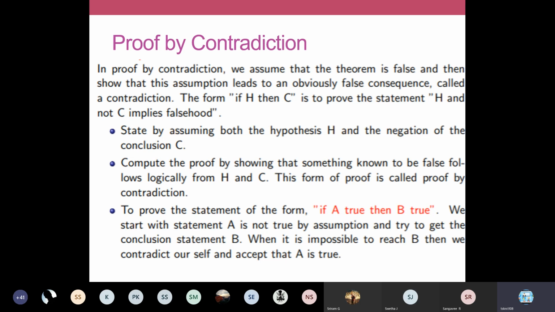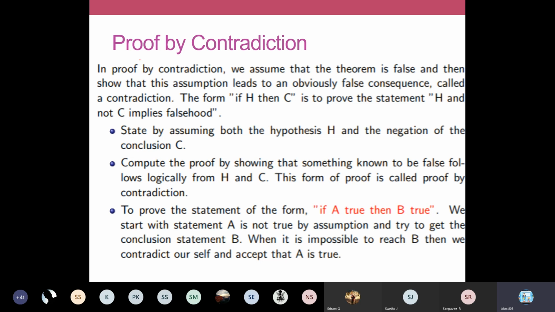So in the proof by contradiction method, I'm going to take H and the contradiction of your conclusion, not C. I'll take the given hypothesis, I'll take the contradiction of the conclusion, apply so many steps, and derive that the theorem goes false, or some false condition will be proved.